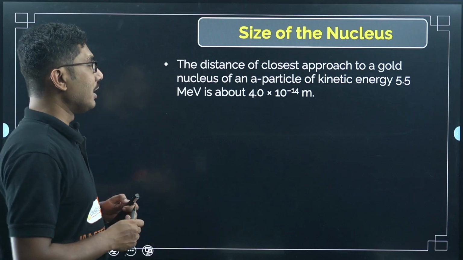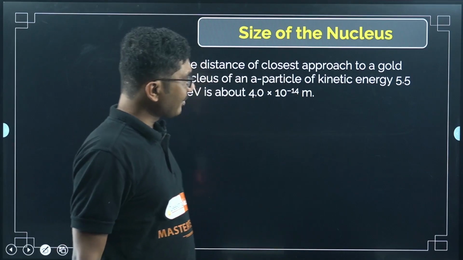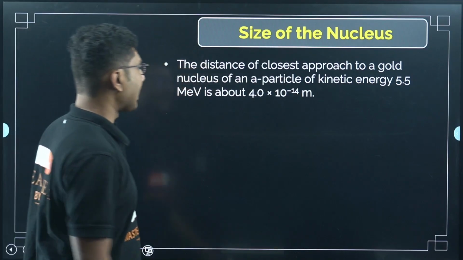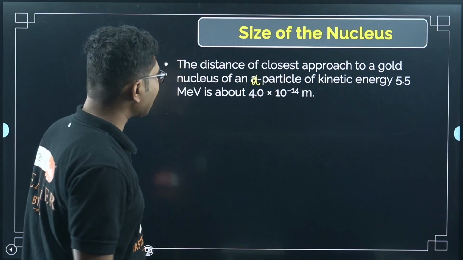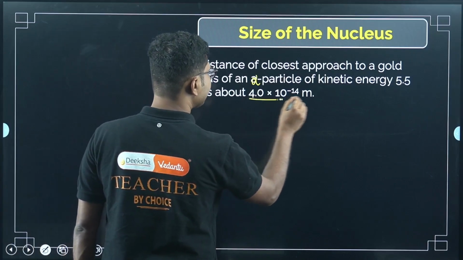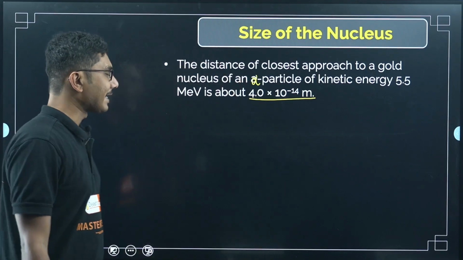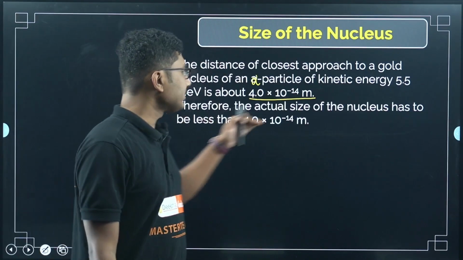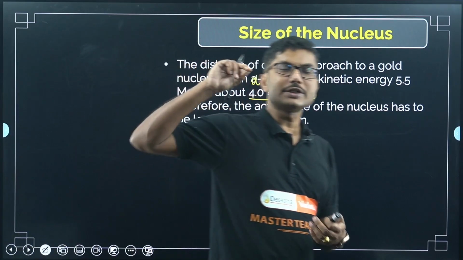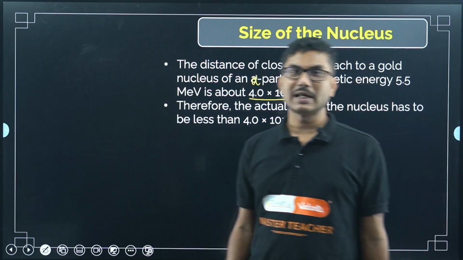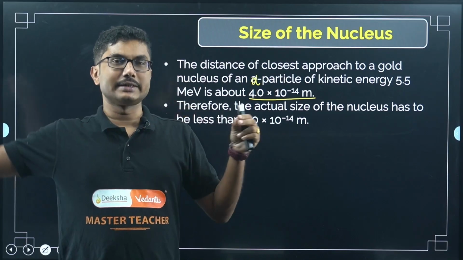Now we have to go to the exact value. The distance of closest approach to a gold nucleus of an alpha particle of kinetic energy 5.5 mega electron volt is about 4.0 times 10 to the power of minus 14 meter. We have already learned that in the Rutherford scattering experiment. So that means the size of the actual nucleus has to be less than this value. This is the closest distance that an alpha particle can go. It is not even touching the nucleus, it is going close and then it is getting repelled, right?